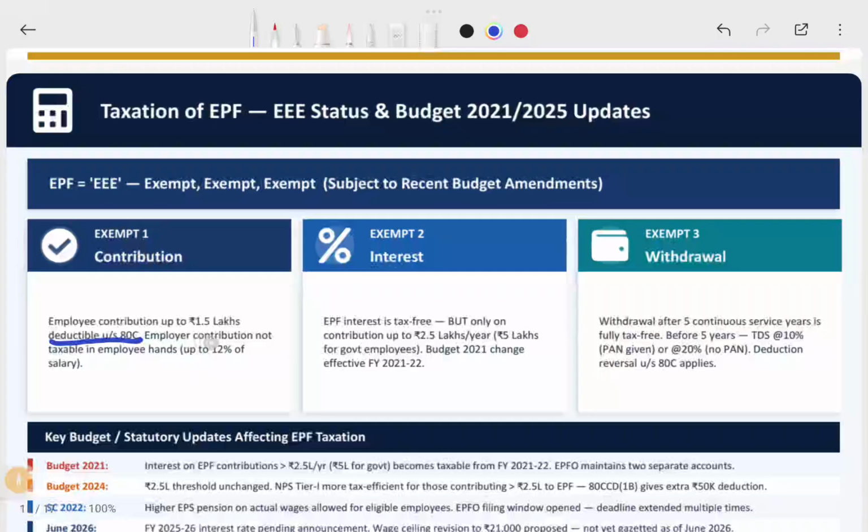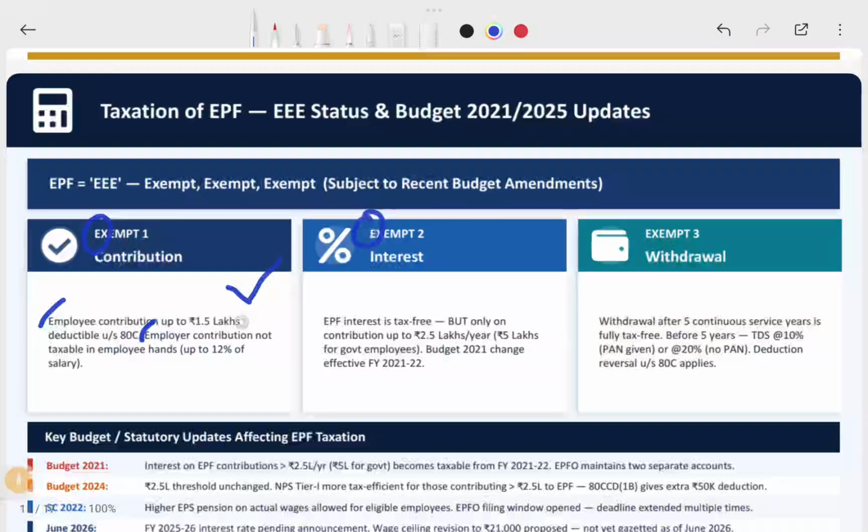Okay, and the employer contribution is going to reduce your salary. Suppose your salary is 20 lakhs, out of which 2 lakhs or 1.5 lakhs is the employer contribution. We will reduce that 2 lakhs, and then on 18 lakhs only we will calculate the tax. So in this situation, both the employer contribution and employee contribution are exempt from tax. So this is the first E covered, exempt 1.